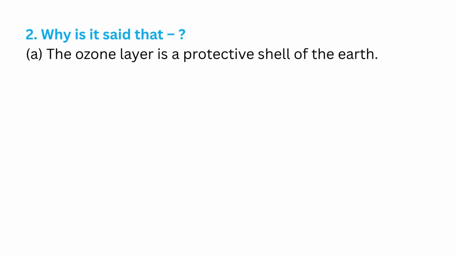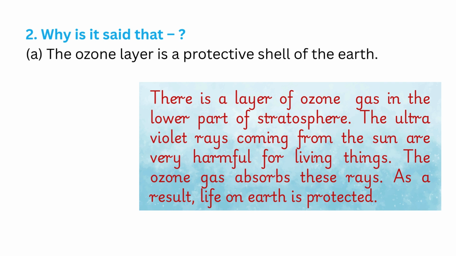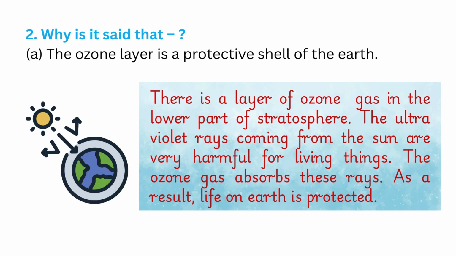Next question. 2. Why is it said that A. The ozone layer is a protective shell of the earth? Answer is, there is a layer of ozone gas in the lower part of stratosphere. The ultraviolet rays coming from the sun are very harmful for living things. The ozone gas absorbs these rays. As a result, life on Earth is protected.